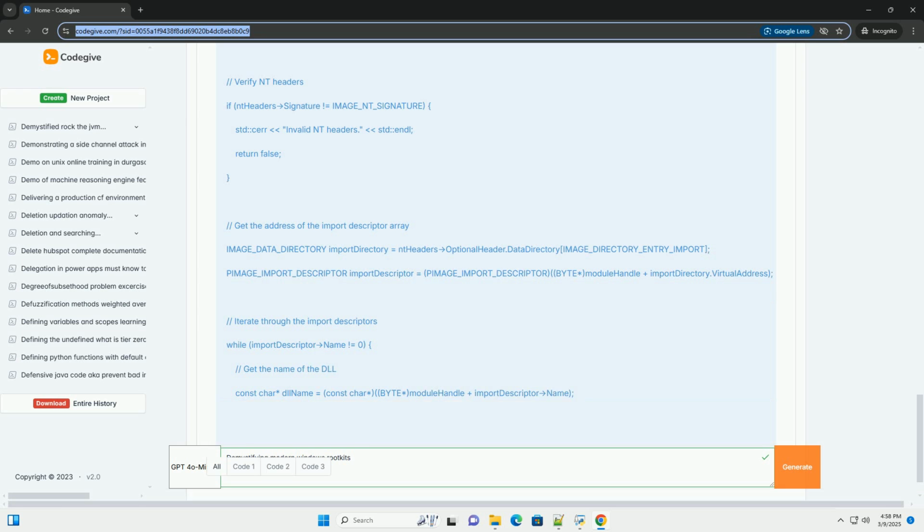Manual removal: for advanced users, manual removal may be possible by identifying and removing the rootkit's files, registry entries, and kernel mode components. This is a risky process and should only be attempted by experienced users. System restore: restoring the system to a previous state before the rootkit infection. Reinstallation: in some cases, the only reliable way to remove a rootkit is to reinstall the operating system.